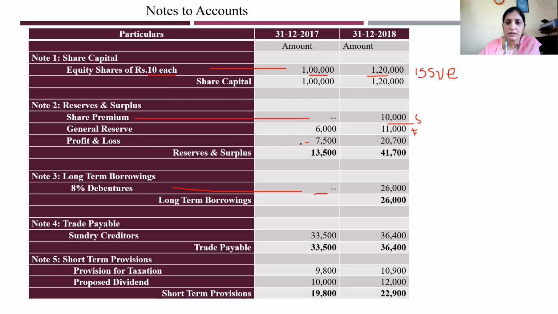Profit and loss account, this you will take in funds from operations, opening balance. First you take the closing balance, then later you deduct the opening balance. Next, debentures, nothing earlier, 0 to 26,000, that means it is an issue. Where do you take an issue? Issue is always a source of funds. You will take it in the funds flow statement, it is an issue. So there you take it as sources.